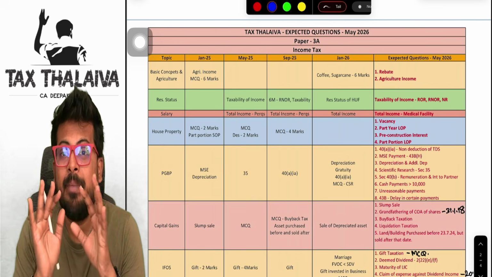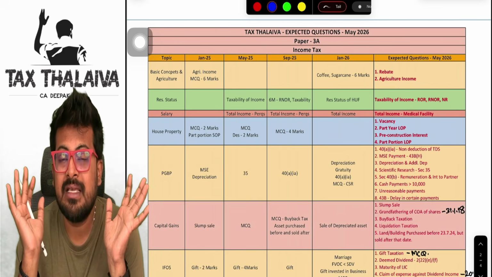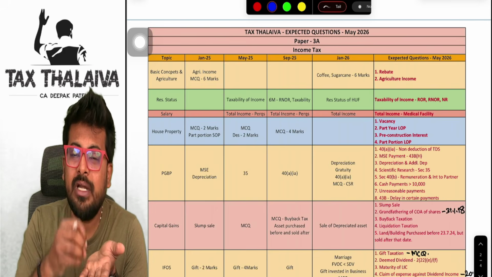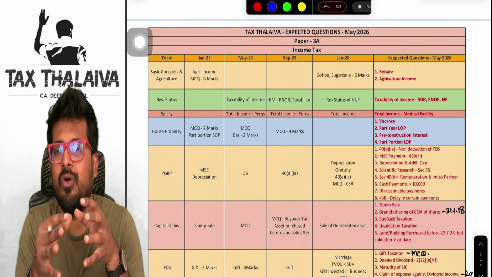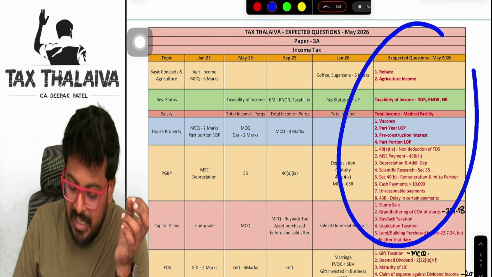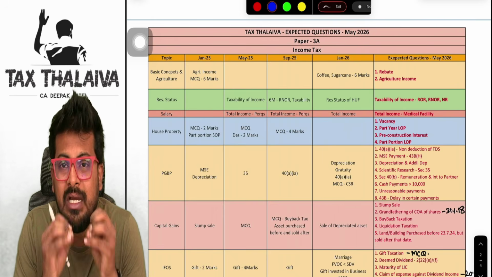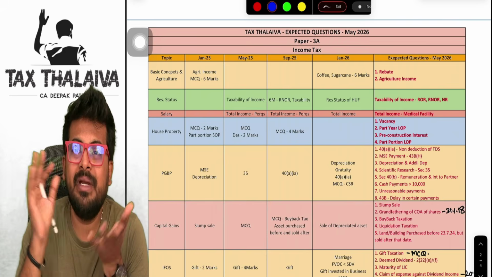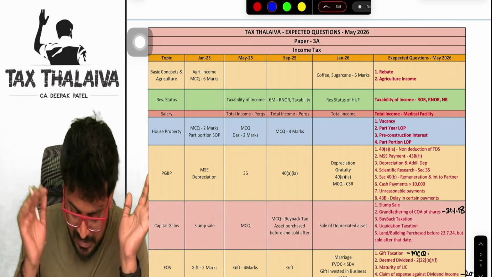High chances are there. But I'm not saying that you leave all other things. I'm saying these are the important core areas where more focus is required, because these are the areas which students actually leave and go into the examination, but they may be tested as a surprise by the ICAI.